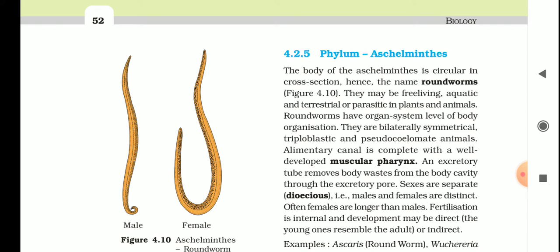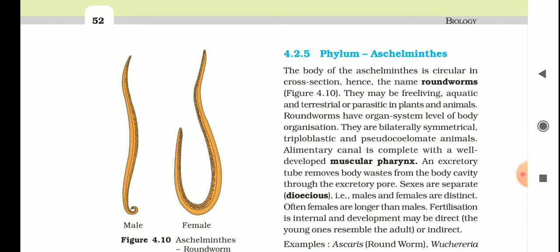Alimentary canal is complete. Now there is a difference between the Platyhelminths and the Aschelminths members. In Platyhelminths, an incomplete digestive system was present, with a single opening for the mouth and anus. But in Aschelminths there are separate openings for the mouth and anus, so there is a complete digestive system. The alimentary canal is complete with a well developed muscular pharynx.